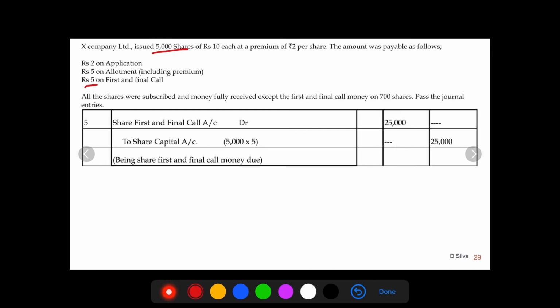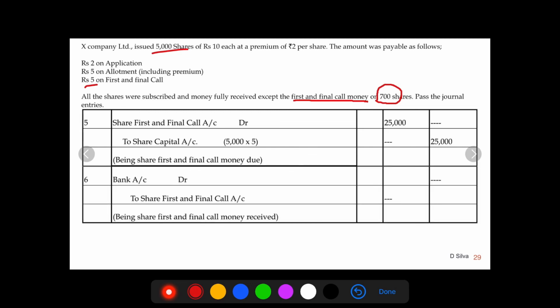Now we know that from the question, on first and final call money, we haven't received money for 700 shares. Then in that case, what do we need to do? The journal entry will be bank account debit to share first and final call account, being share first and final call money received. So for how many shares are we going to receive the money?